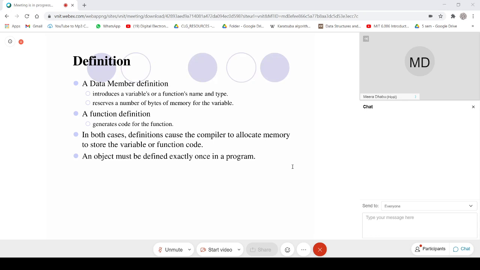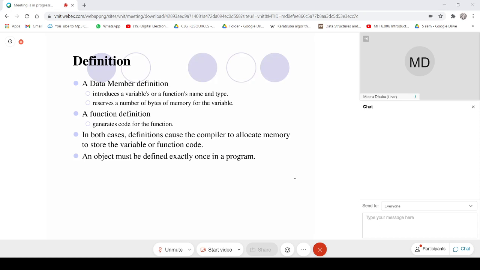So we have already seen that while giving the class definition, we need to introduce variables and function name, and not only name, but type also. We also discussed that memory is allocated only for the variables, that is attributes.